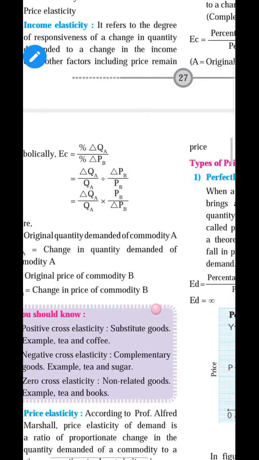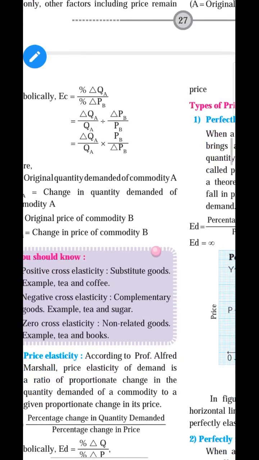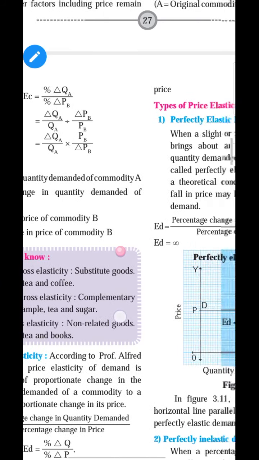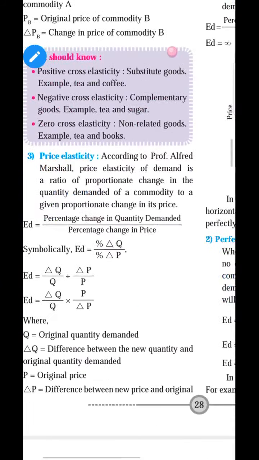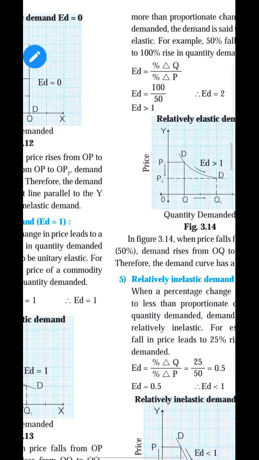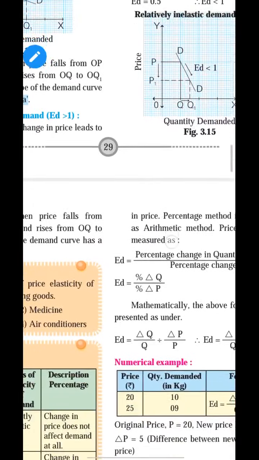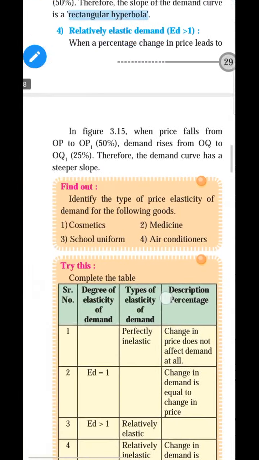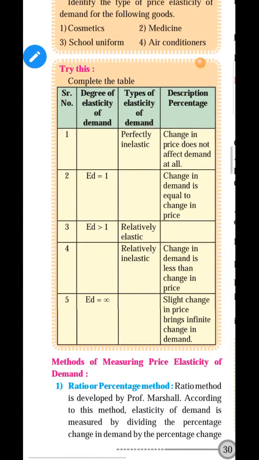Now we are going to learn income elasticity of demand. It means the demand changes only because of a change in income, not because of price. It is called income elasticity of demand.